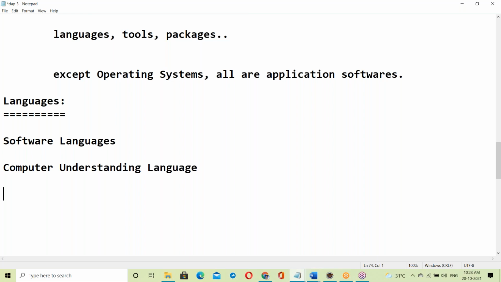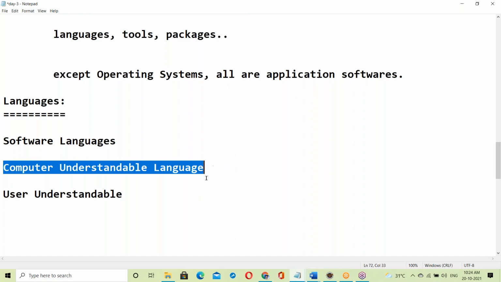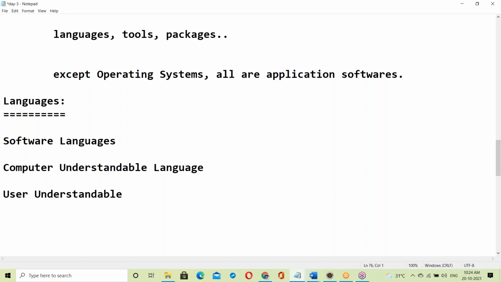So what is the language the computer understands? Next, we are the users of the computer, and users understand some language. So there is a computer understandable language, and next, a user understandable language. So what is a computer understandable language? Anyone have an idea? What is a computer understandable language?